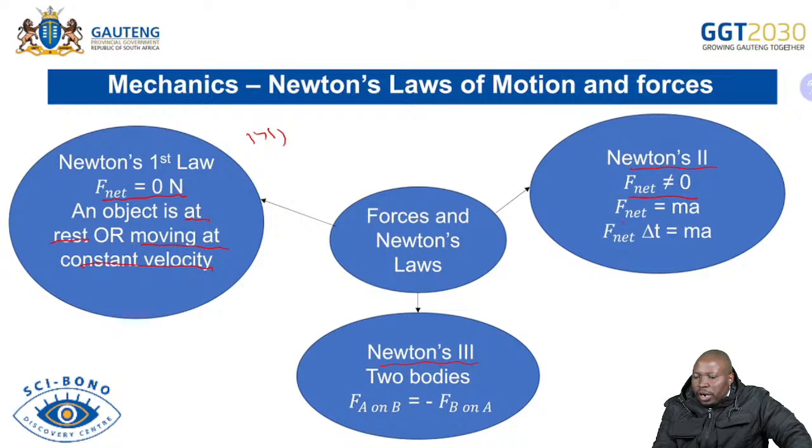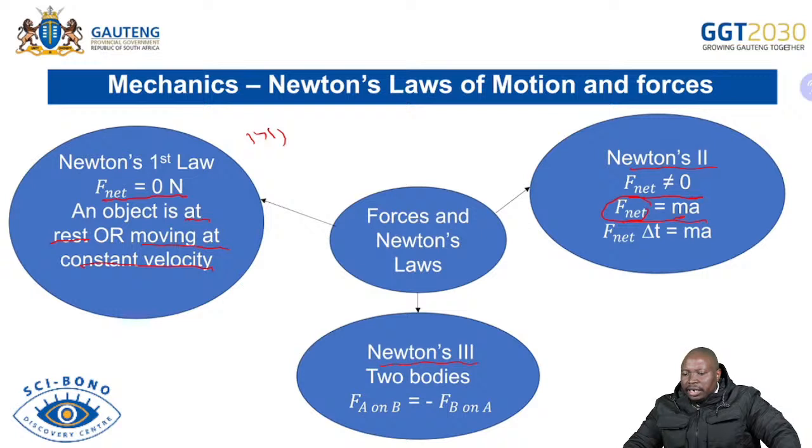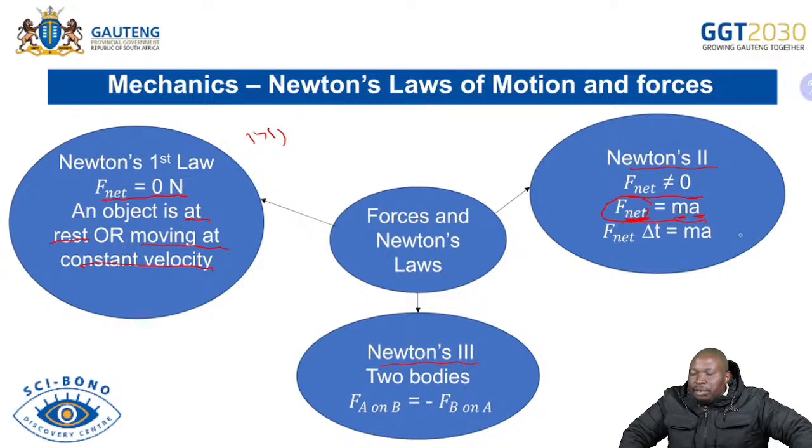Now, when it goes to Newton's second law, we are saying F net is no longer equal to 0. We are saying that F net equals ma. So you have to remember that when you state Newton's second law, you will say when a net force is applied on an object of mass m, the object will accelerate. So you are able to look at F net equals ma. It reminds you how you must define or state Newton's second law. We are saying when a net force is applied, the object will accelerate in the direction of the net force. Don't forget the last conclusion where you are saying acceleration is directly proportional to the net force and inversely proportional to the mass. So that's how you would state Newton's second law.